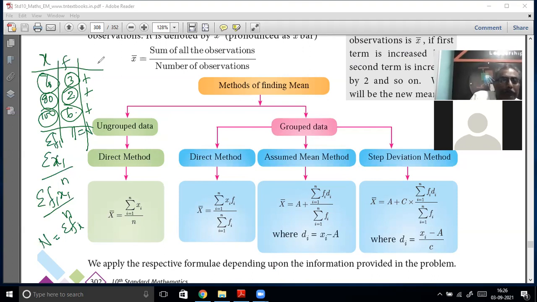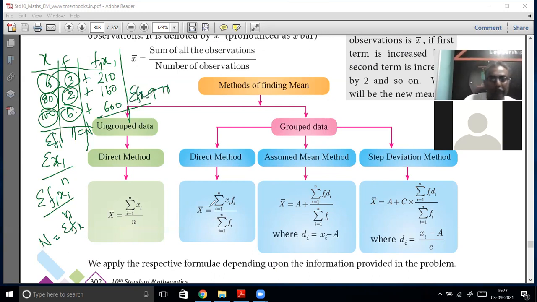Then you have to multiply f of i into x of i. 70 into 3, 210. 80 into 2, 160. 100 into 6, 600. Then you have to sum up all of that. 600, 760, 860, 960, 970. So this will be sigma fx. So that is what is given: sigma fx divided by sigma f. So 970 divided by 11, like that. Okay, you understand?